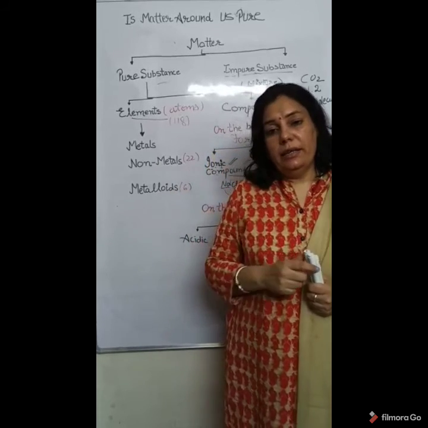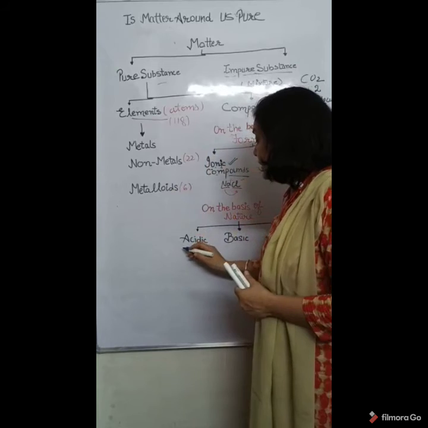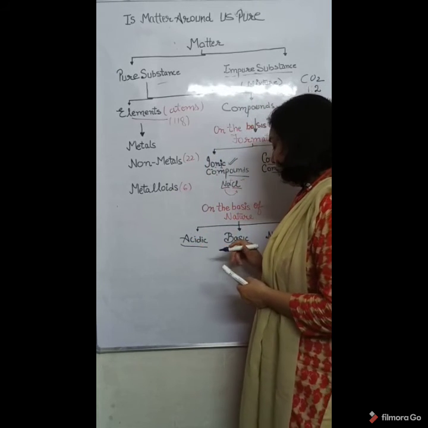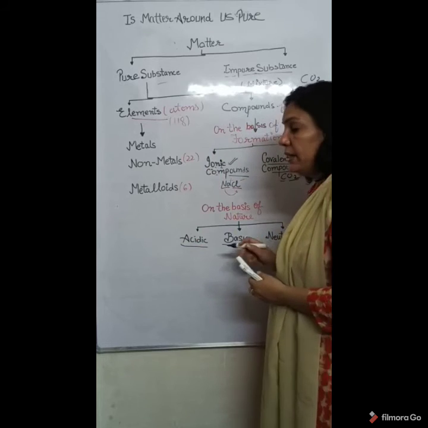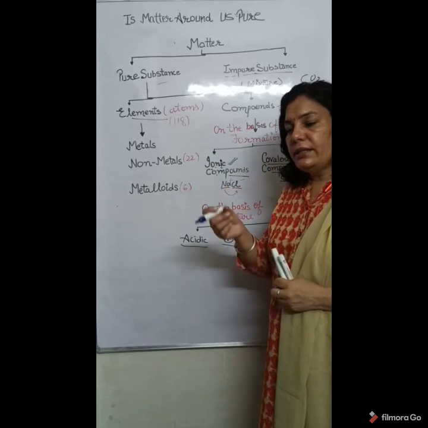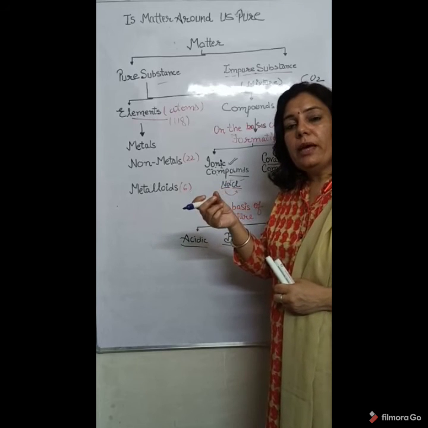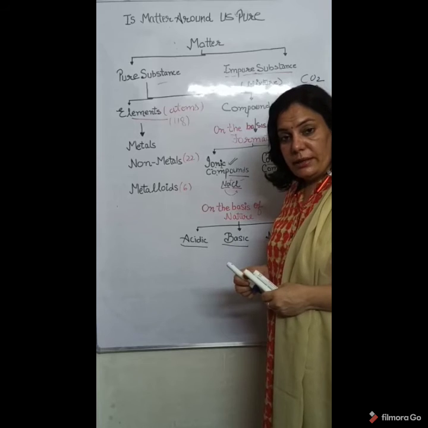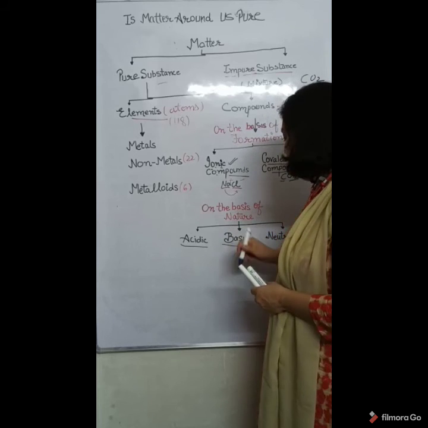Substances which are sour in taste are considered acidic substances. Substances which are bitter in taste and slippery in touch, just like soap, are called basic substances, or we can say basic compounds.